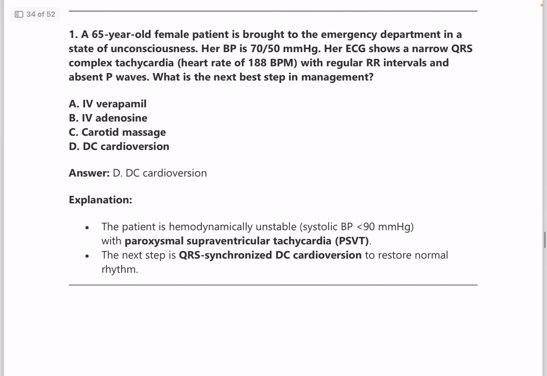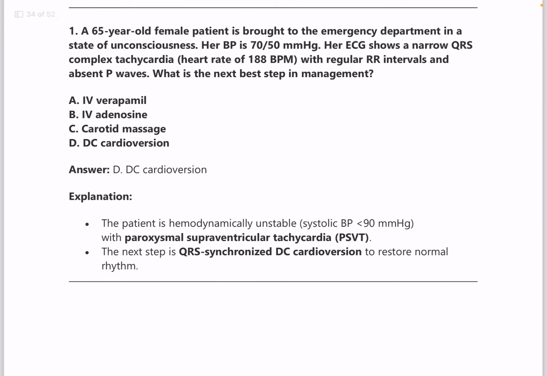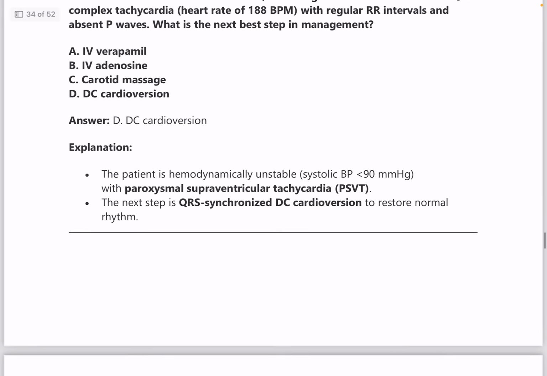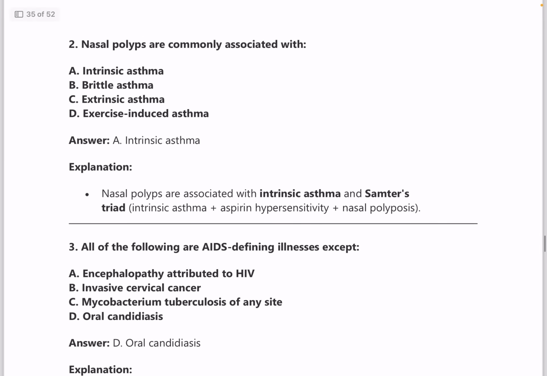Now moving on to NEET PG 2019. A 65-year-old female comes to emergency department in state of unconsciousness. BP is 70/50. ECG shows narrow QRS complex tachycardia and regular RR intervals and absent P waves. So what is the next step in management? Here it is pointing towards PSVT, and PSVT, what is the first step of management in unstable patient? Answer is DC cardioversion.